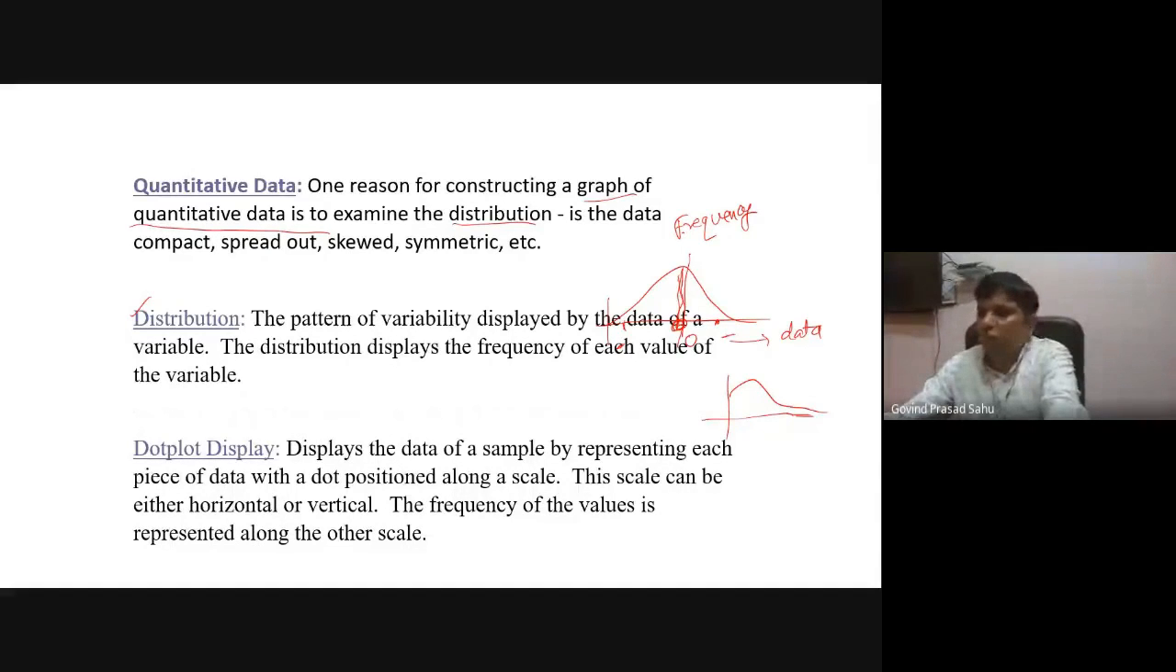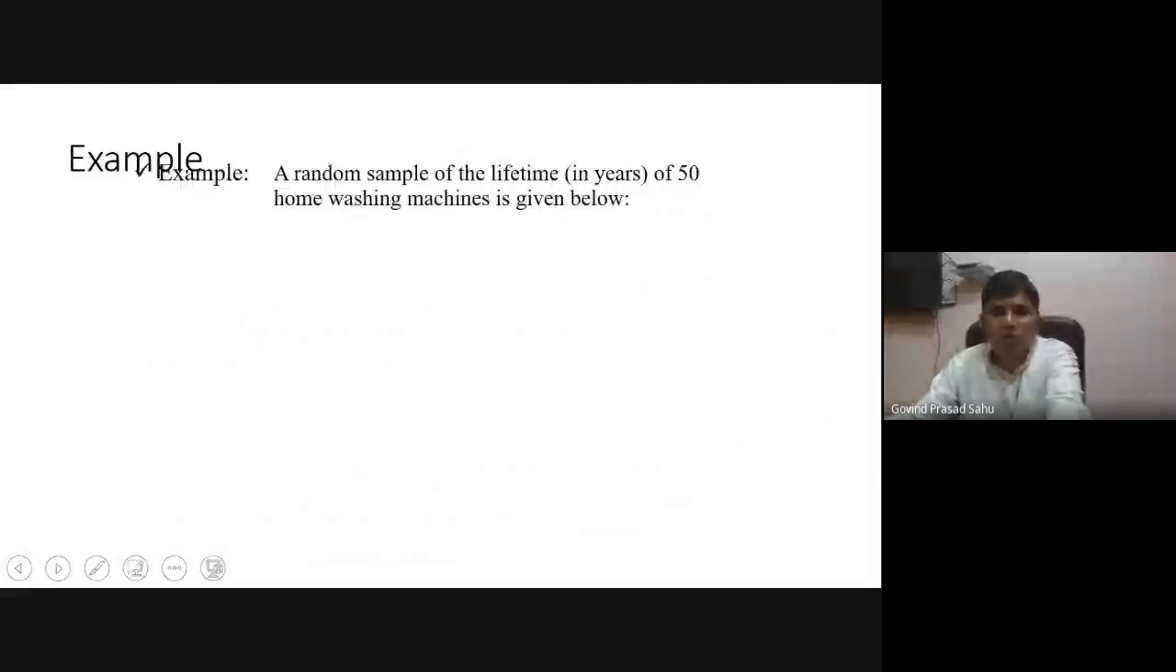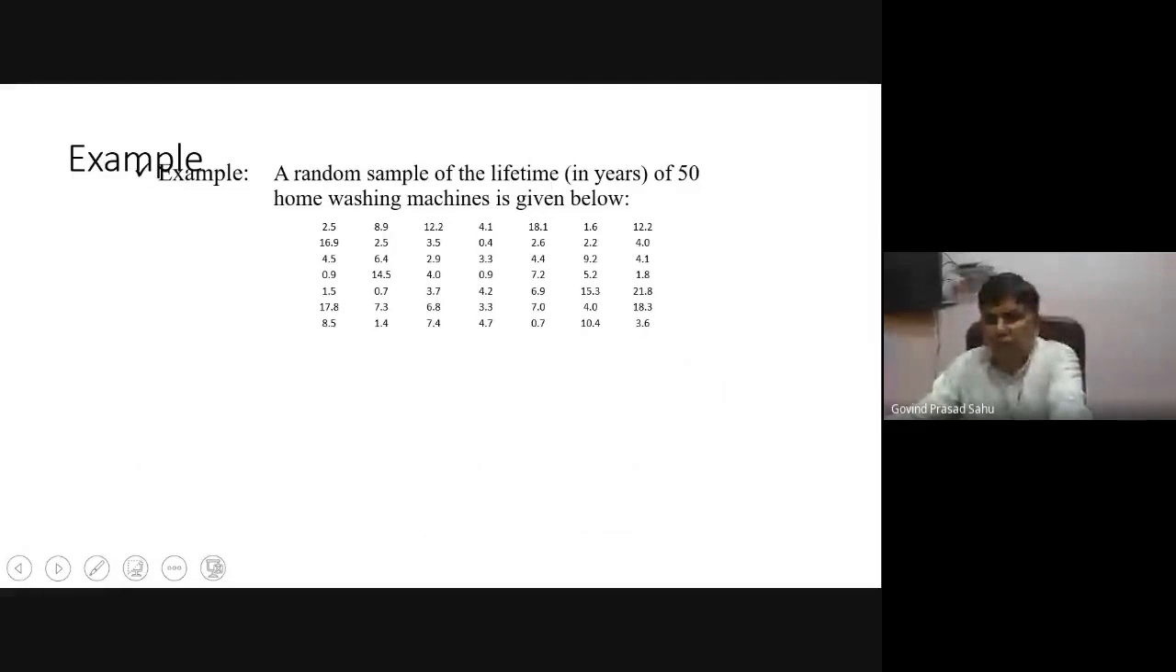Similarly, there is one more plot, which we call the dot plot, and this dot plot is very easy. It is either a horizontal or vertical line, and the frequency of the values is represented along the other scale. A random sample of the lifetime in years of 50 home washing machines is given below. So we have a total sample size of 50.